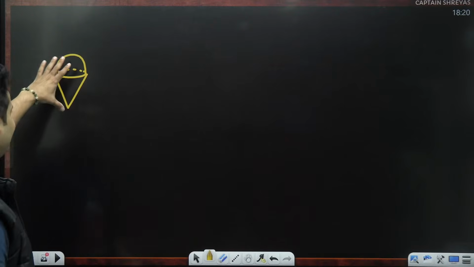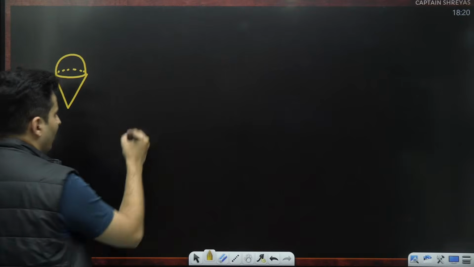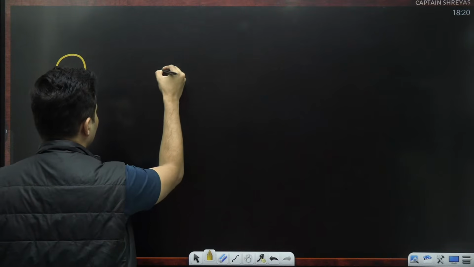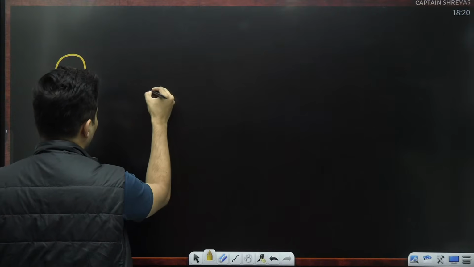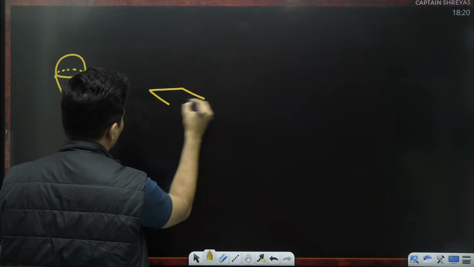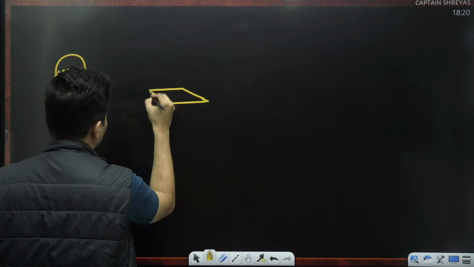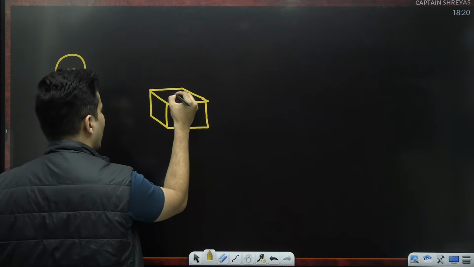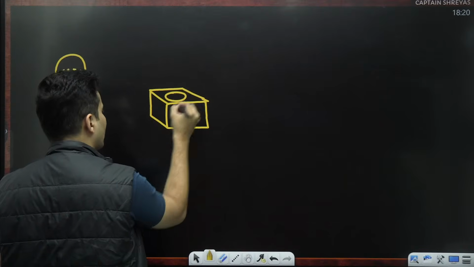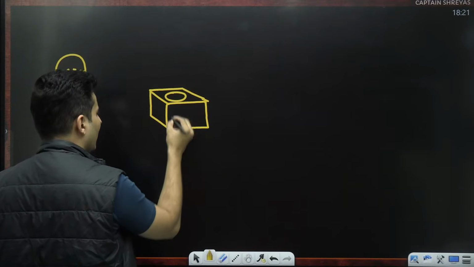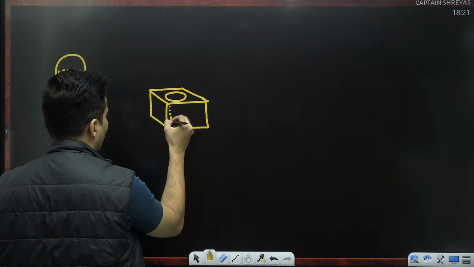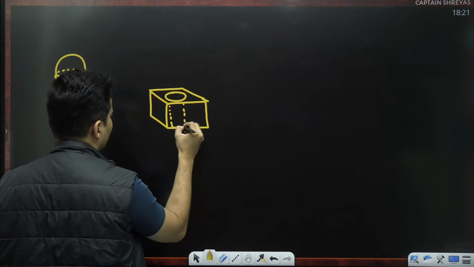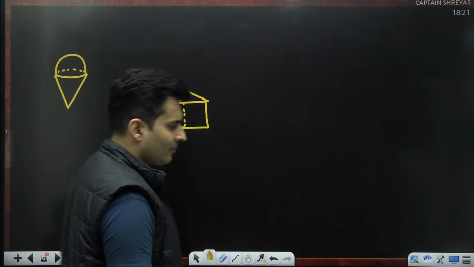Such a beautiful ice cream cone I have. Or maybe you have a solid cube in which somebody has made a hole and taken away something, maybe like a cylindrical hole.